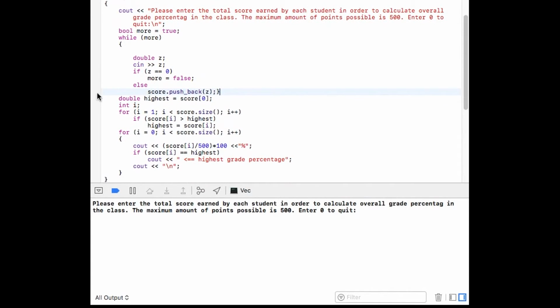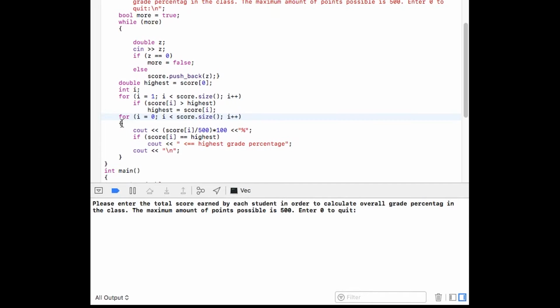Next, we create a variable with a double type and we call it highest. We then set it equal to the first slot in the vector, score 0. To access the values in the vector, we use a for loop. We can access the value using the square brackets and the index. This is how we figure out which score is the highest.